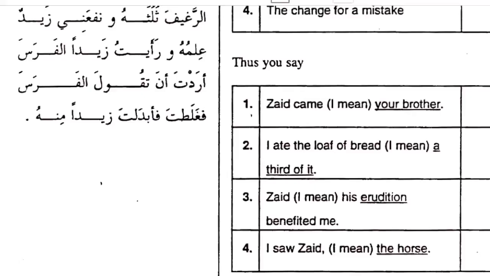So ja'a zaydun akhuka. Zayd, your brother, came here. So akhuka and Zayd is total substitution. I hope that is clear. So we call it kull min al-kull. I hope that is clear.